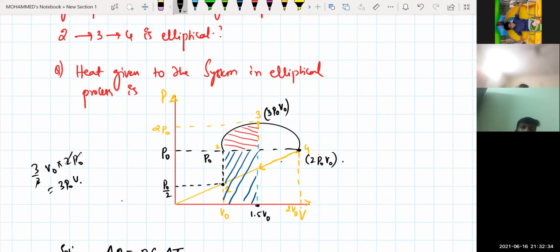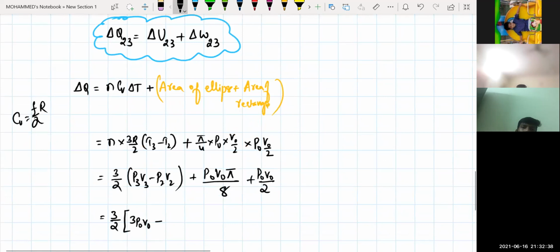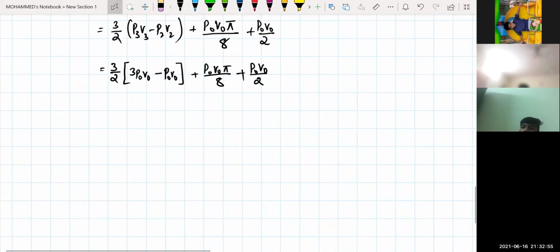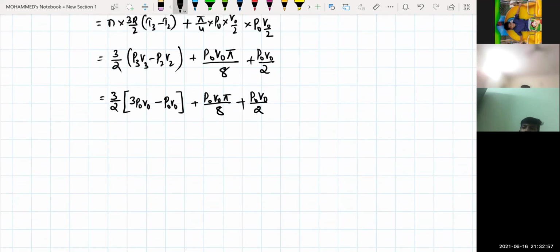So P naught into V naught. I can write directly here P naught into V naught. Plus now this one is same again, P naught V naught into pi divided by 8, plus this is P naught V naught divided by 2. Any doubt in this one? If I simplify this one, see what I'll be getting right now.